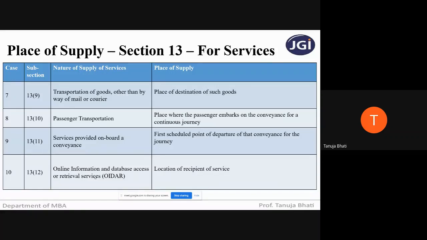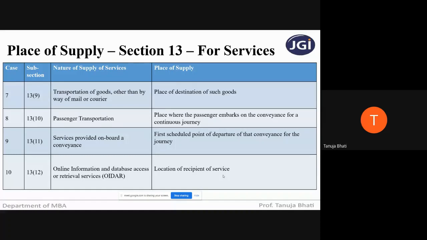So this is nothing but a service provided through the medium of internet and received by the recipient online. Here the service is provided through an internet platform, whereas the recipient is also receiving the service online without having any physical interface with the supplier of service. So when any kind of online information and database access retrieval services has been provided online, then it is always going to be the location of the recipient of the service as the place of supply.